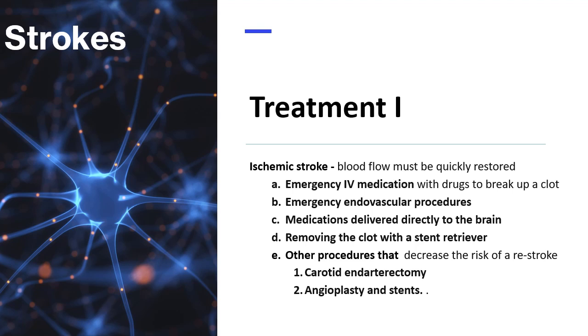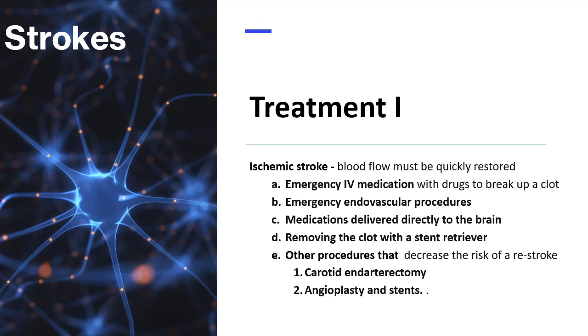The time window when these procedures can be considered has been expanding due to newer imaging technology. Perfusion imaging tests using CT or MRI may be done to help determine the likelihood that someone can benefit from endovascular therapy. Now, other procedures that decrease the risk of a re-stroke are carotid endarterectomy and angioplasty and stents.